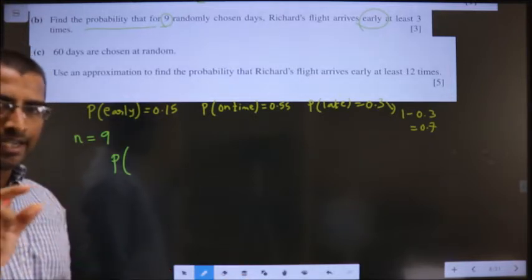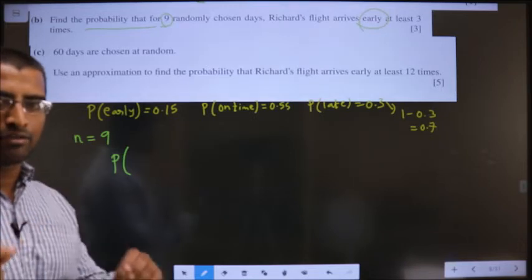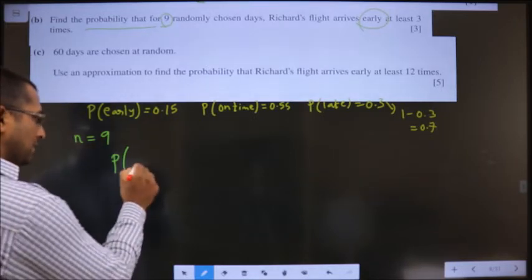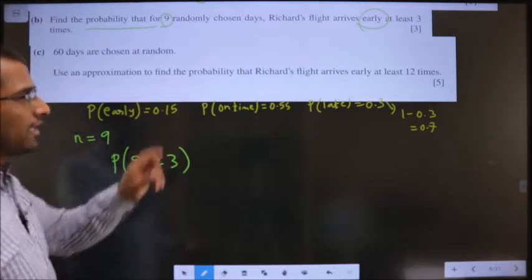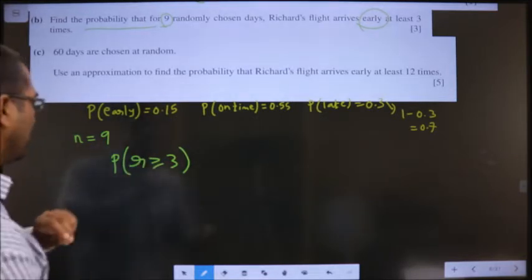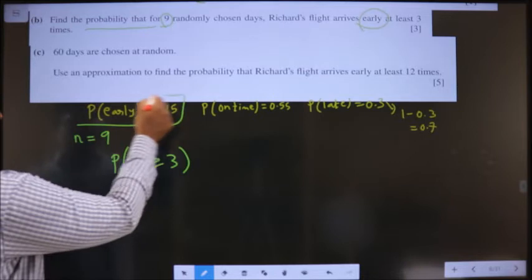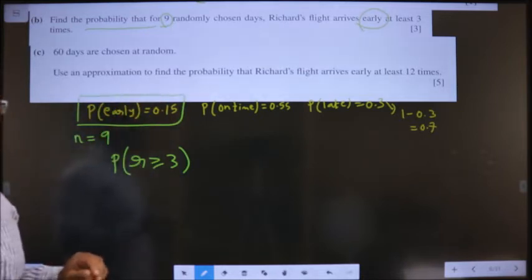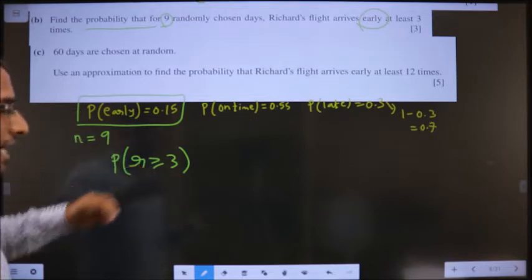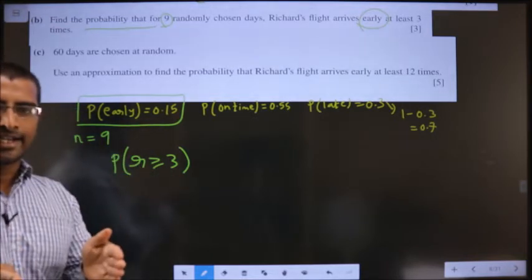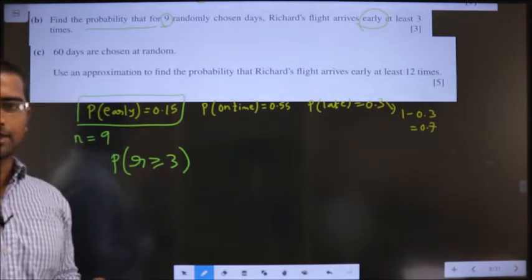So how do I write that condition in mathematical form? At least 3, so R is greater than or equal to 3. Arrive early, so you will make use of this probability. Clear? You have N, P and R. You should get the idea of using binomial distribution.